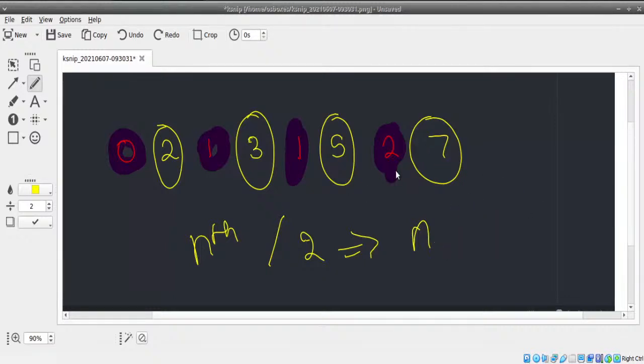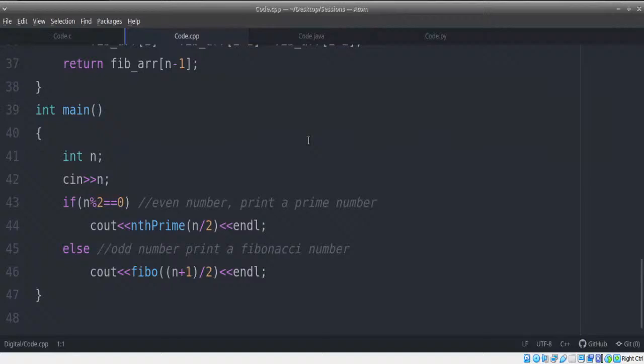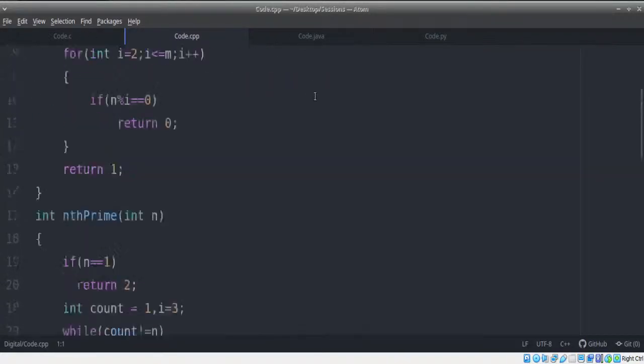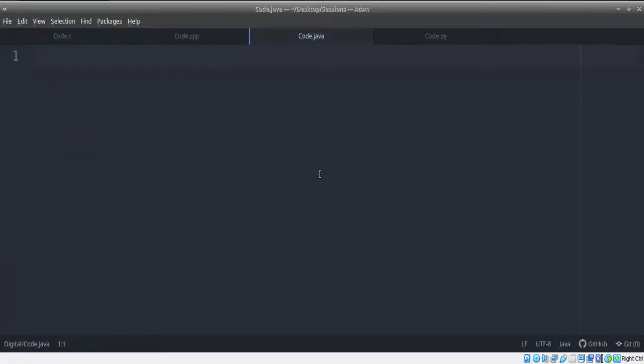If you have gone through this concept and the program we already solved in our last session, all we're going to do is take the same program and convert it to Java and Python. That's it. So let's do this one at a time.